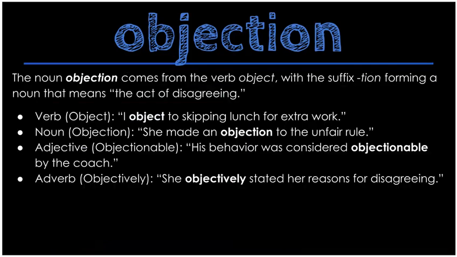The noun objection comes from the verb object, with the suffix -tion forming a noun that means the act of disagreeing. As a verb: I object to skipping lunch for extra work. As a noun, objection: she made an objection to the unfair rule. As an adjective, objectionable: his behavior was considered objectionable by the coach. And as an adverb, objectively: she objectively stated her reasons for disagreeing.